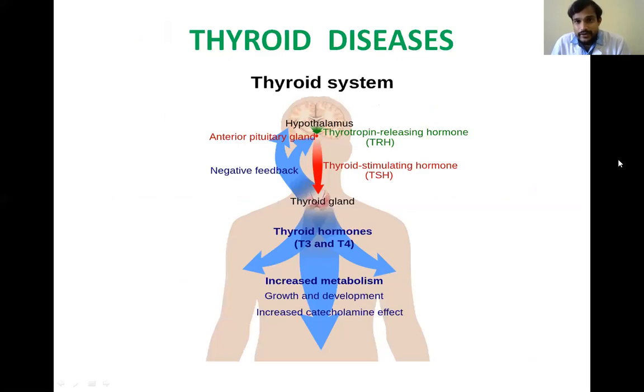So next is the thyroid disease. We know the thyroid gland will produce T3 and T4, and this T3 and T4 are necessary for the metabolism and growth and development of the body.